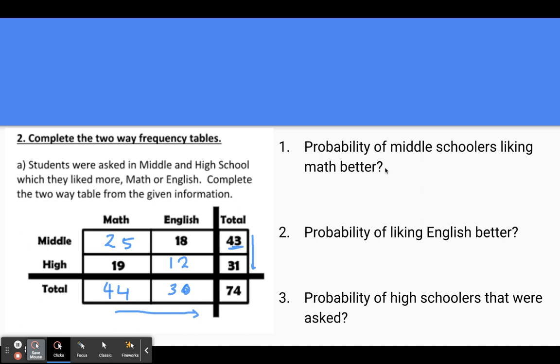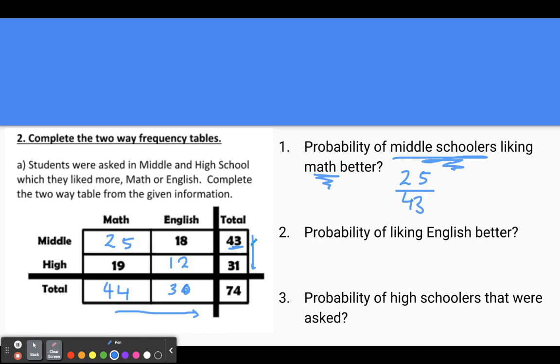Probability of middle schoolers liking math better. So it's important, remember, probability is desired over total. So with these, again, there's a bunch of different numbers. It's really hard to always know what the total is. So you have to make sure you know what the question is asking for. Probability of middle schoolers liking math better, right? So we're going to take all of the math likers out of just the middle schoolers. So that means our total is going to be 43, because there's 43 total middle schoolers, and 25 out of those 43 liked math better, right? So we know that 43 has to be our total and not 74.